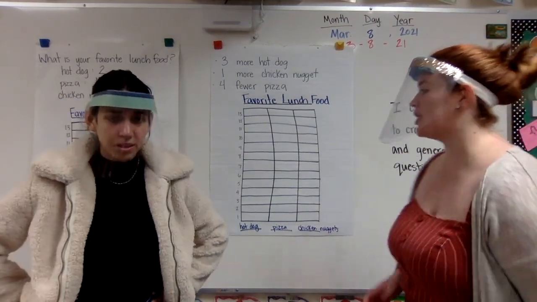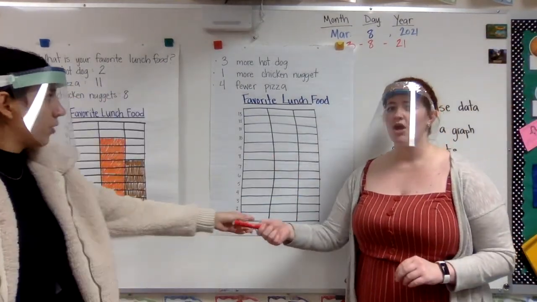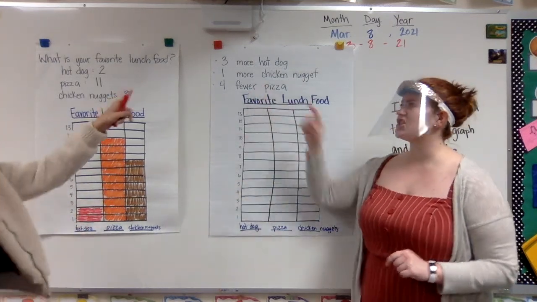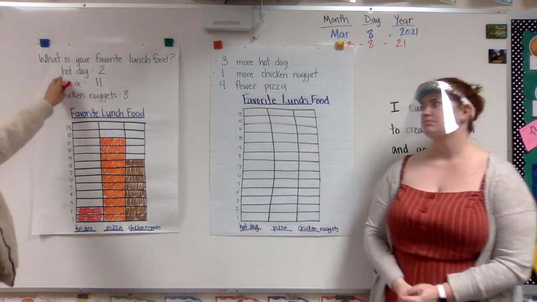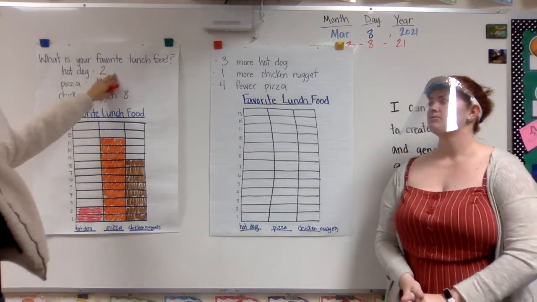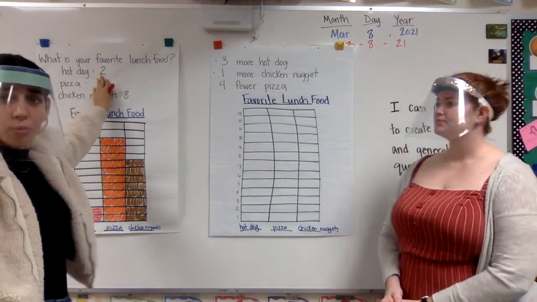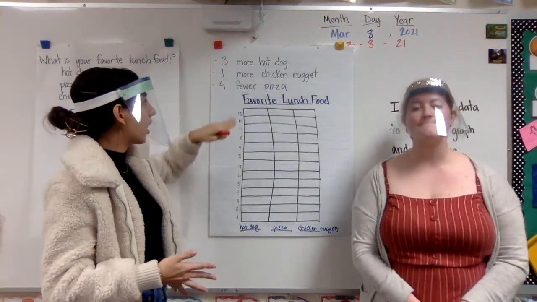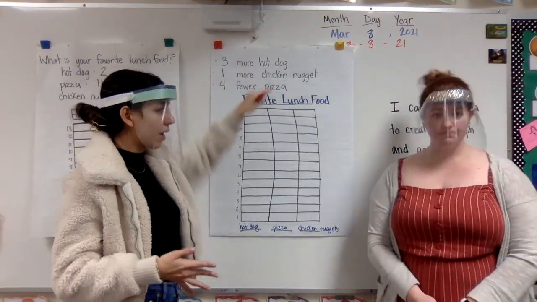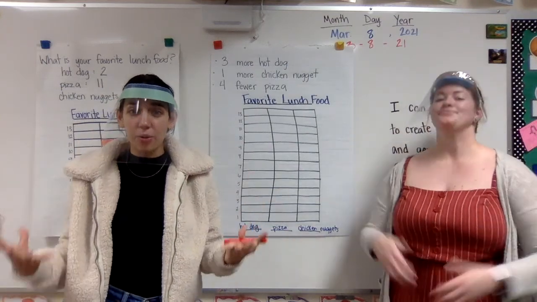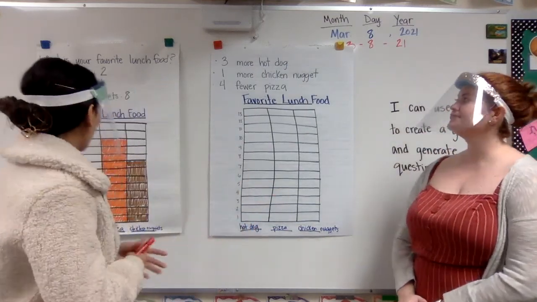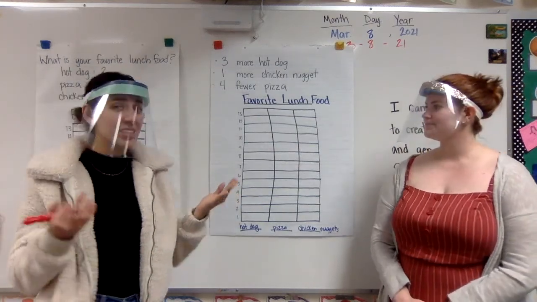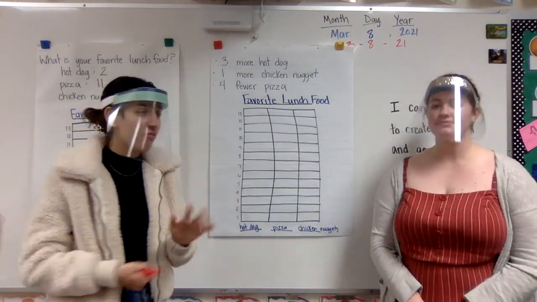Let's see, Miss Lestico, can you fill in the hot dogs first? All right. So we started with 2, but now it says 3 more. So it said, what is your favorite lunch food? 2 people voted for hot dog. But now, when we took our survey again, 3 more people voted for hot dog. So I know when we see more, that means our numbers have to get bigger or we have to add. And so I add 2 plus 3, and that means that 5 people would have voted for hot dog now.